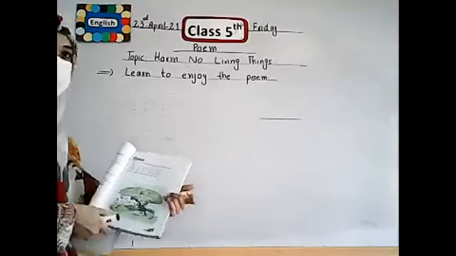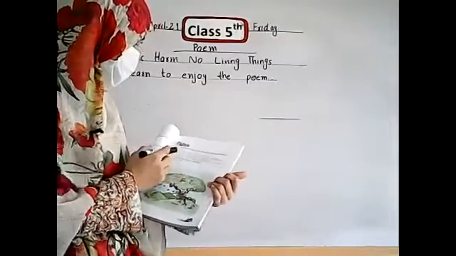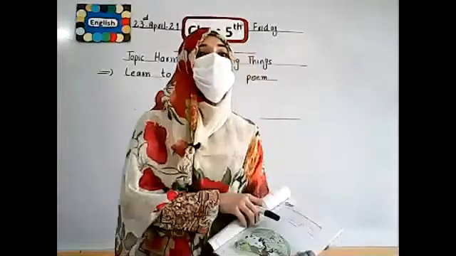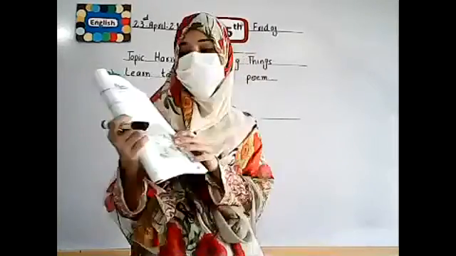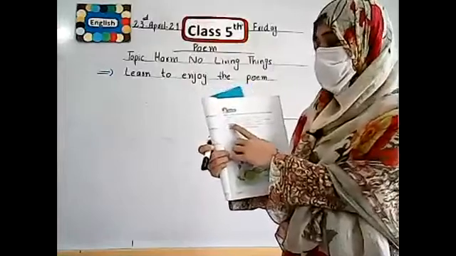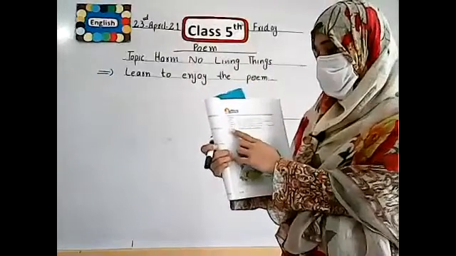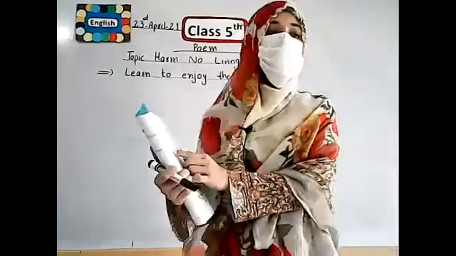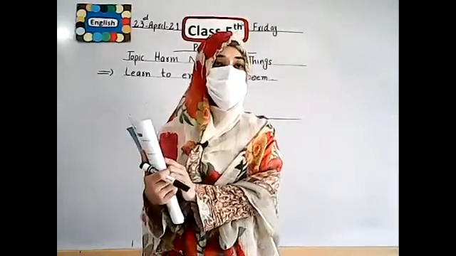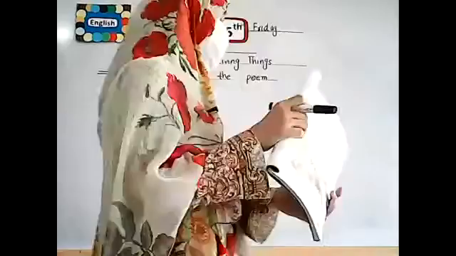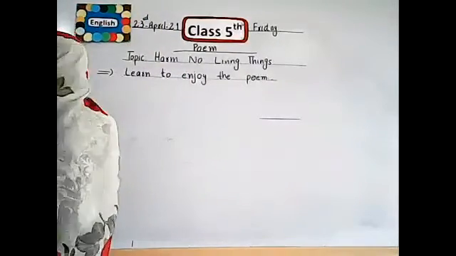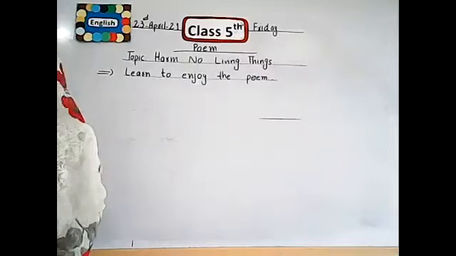On page number 23 is an activity. Make a list of all the things you can do to protect nature from being harmed. There are the names of some living things. First one is birds, second one is insects, and the third one is animals. The fourth one is fish, and the fifth one is plants. We make sentences telling how we can protect these living things, because all these things are the beauty of nature.